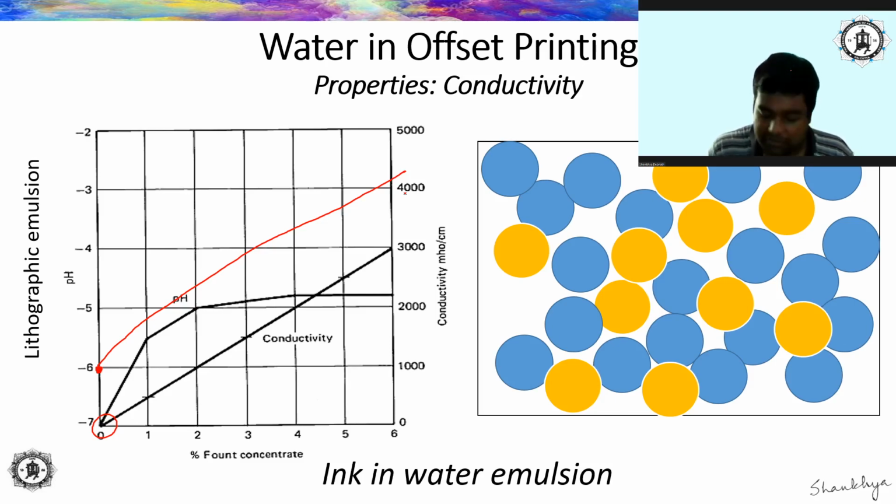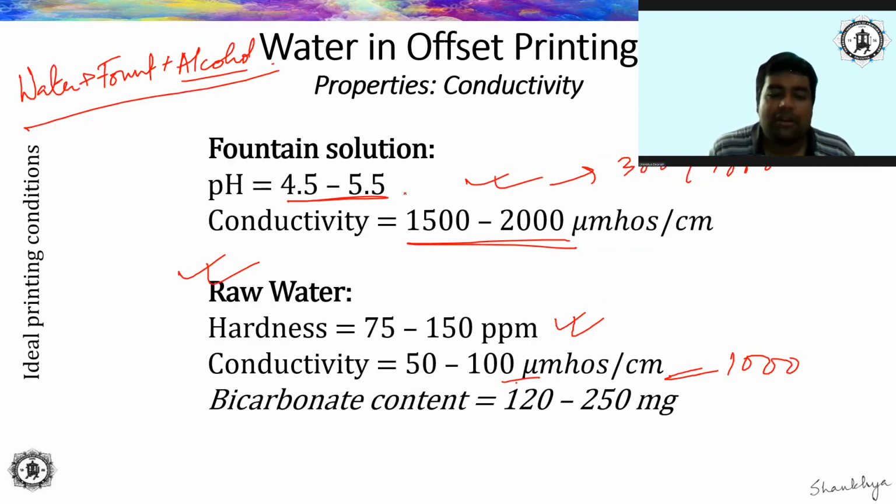So that is not recommended. What is recommended is, in order to maintain the conductivity of the fountain solution in the recommended range of values, you need to start with a water which itself has a very low conductivity value. All right, so this should be kept in mind at all times while making it, right?